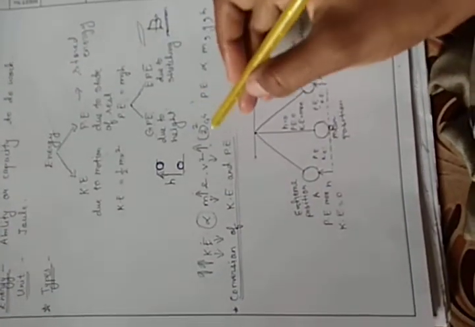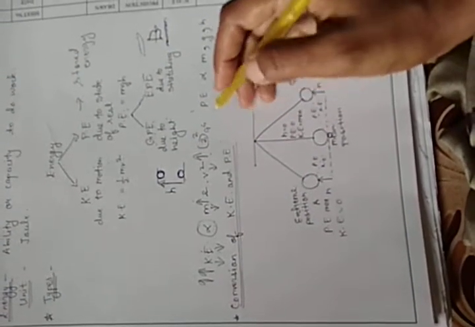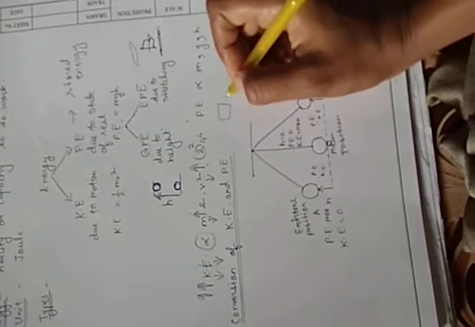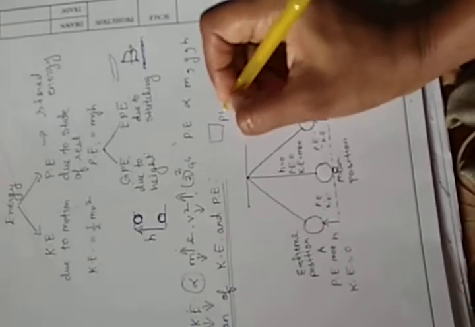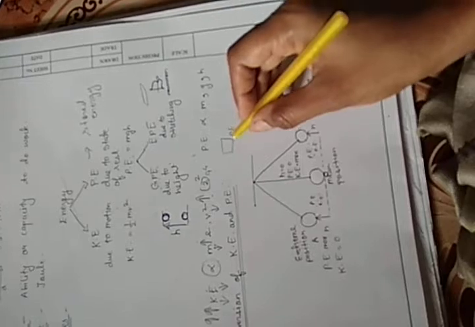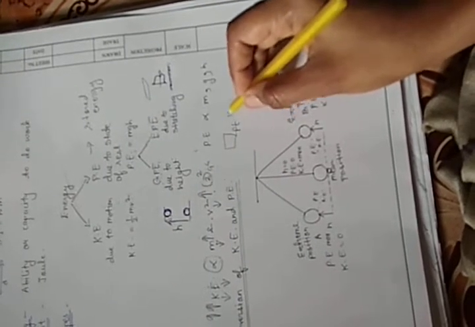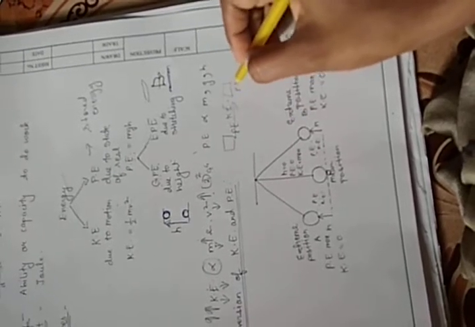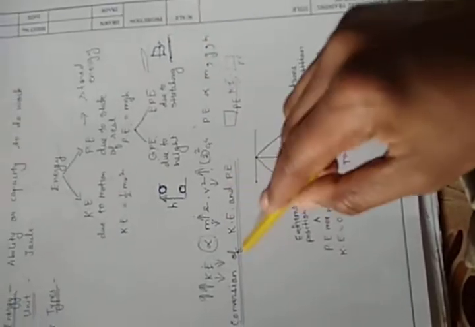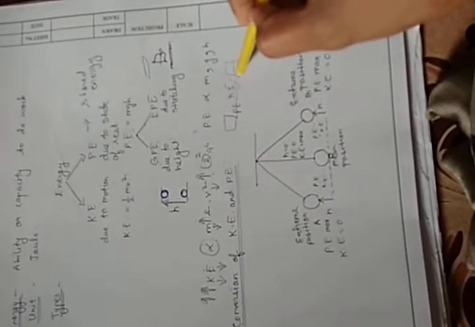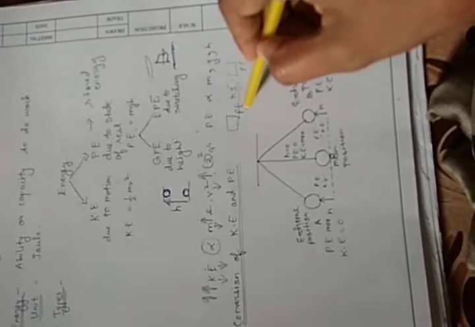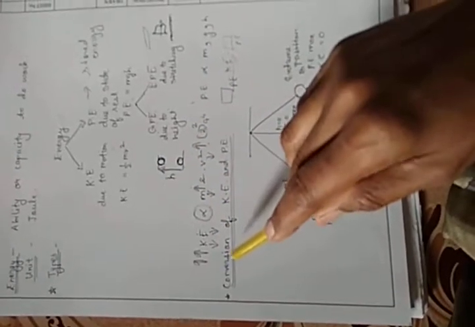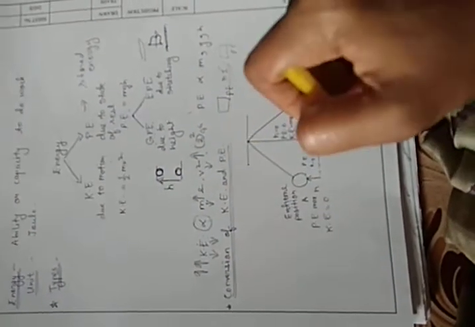Now these energies are stored in an object. For example, if I have a car which is at rest, we know that when an object is at rest, it possesses potential energy. But if the car starts moving, if I am driving a car, that time it will possess kinetic energy. Again, if I make it stop, it will possess potential energy. So these energies are interconvertible. इसका मतलब क्या? One form of energy can be converted into another form. So that term we are going to study in the topic conversion of kinetic energy and potential energy.